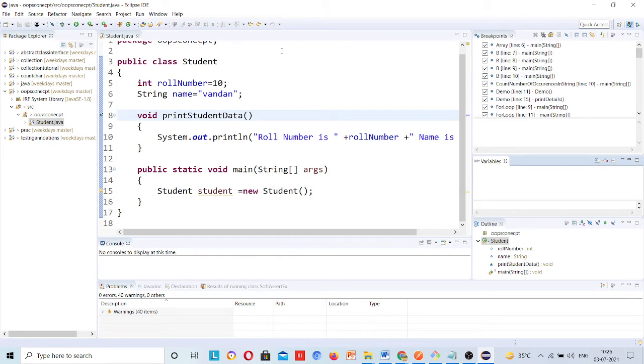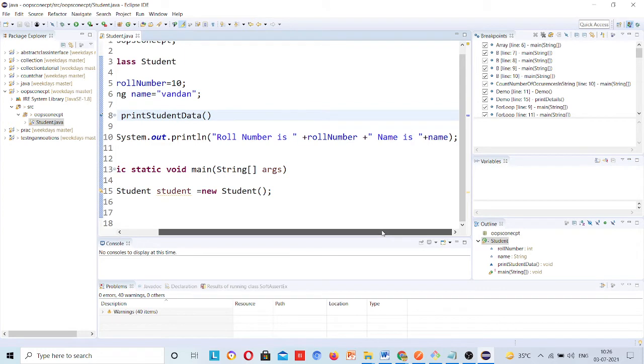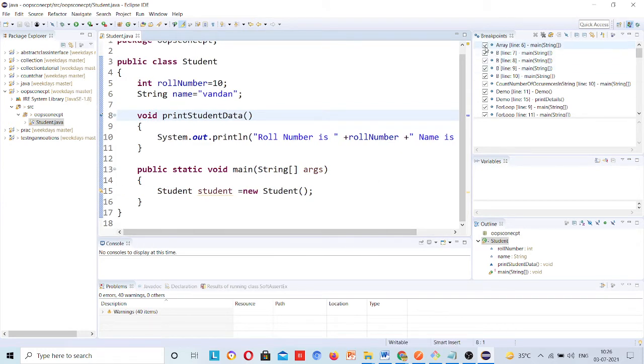If you have more than 50 debugging points in your code, which is 20,000 lines of code, then you can remove them from here. Debugging we will learn very deeply, but as of now just understand what I am trying to say.